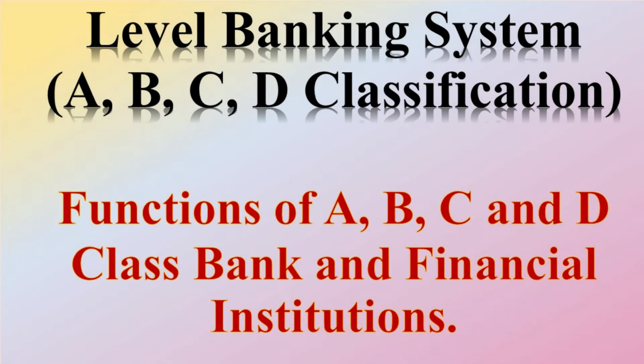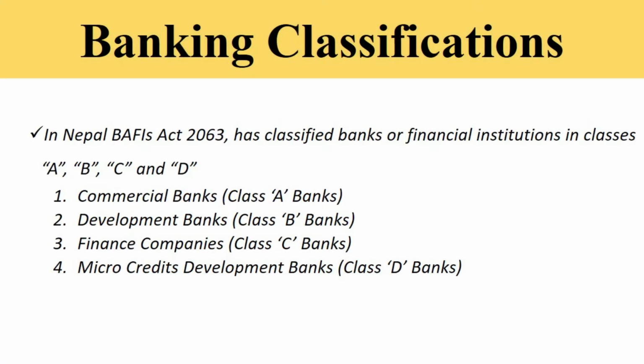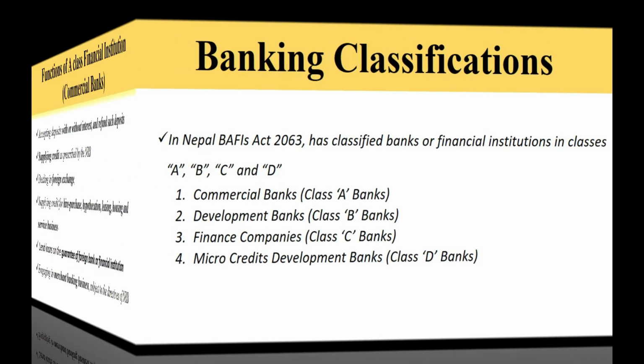Today we are presenting the banking system, or we can say classification of banks and financial institutions and their functions. Now let's start the video. In Nepal, the Bank and Financial Institution Act 2063 has classified banks and financial institutions into four classes. Commercial banks are A class, development banks are B class, finance companies are C class, and microcredit development banks are D class. Now let's describe the function of each bank.